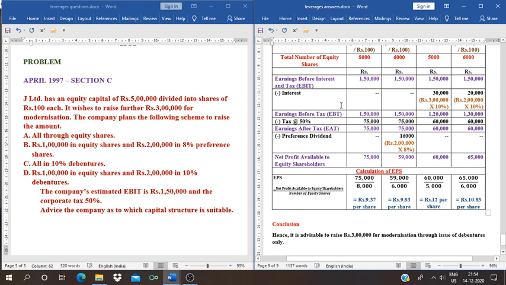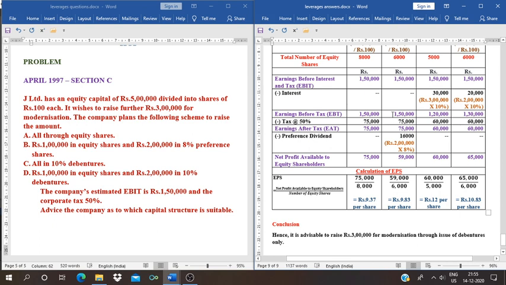We need to deduct interest from the EBIT. We will get EBT, that is 1,50,000, 1,50,000. Here 1,50,000 minus 30,000 is 1,20,000, and the last one is 1,50,000 minus 20,000 is 1,30,000. Next, less tax at 50%. Rate of tax is 50%. So EBT into 50%: 1,50,000 into 50% is 75,000.